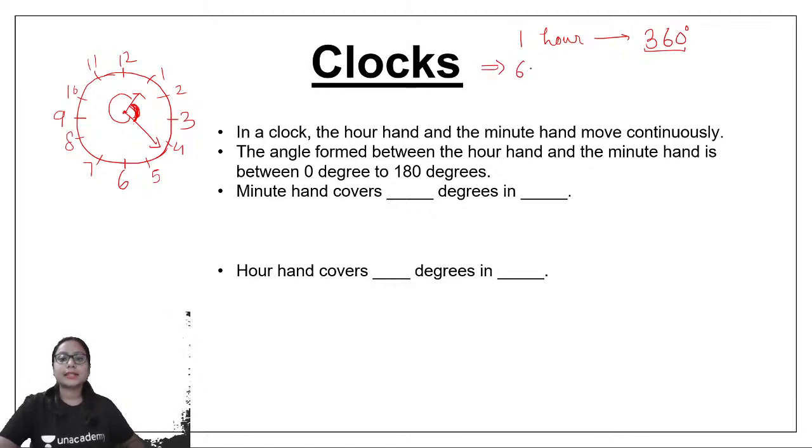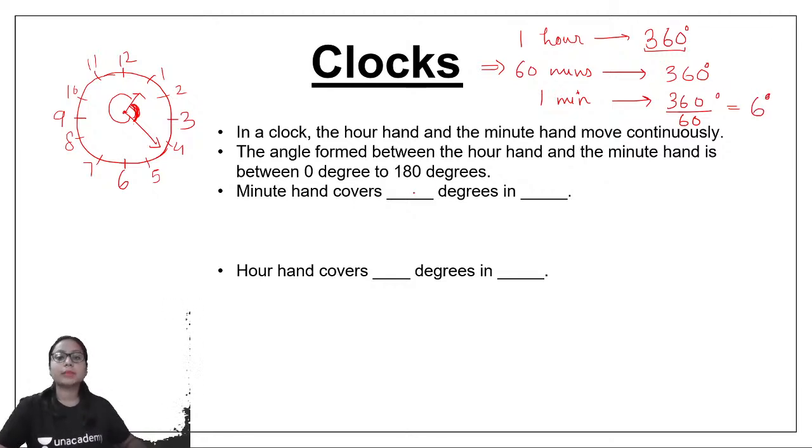It means in 60 minutes, the minute hand covers 360 degrees. So in 1 minute, the minute hand would cover 360 by 60 degrees, which is equal to 6 degrees. You should learn by heart that the minute hand covers 6 degrees in a minute. This we have to remember.